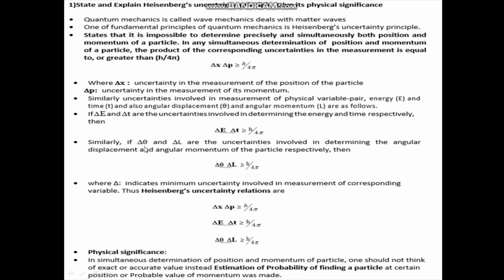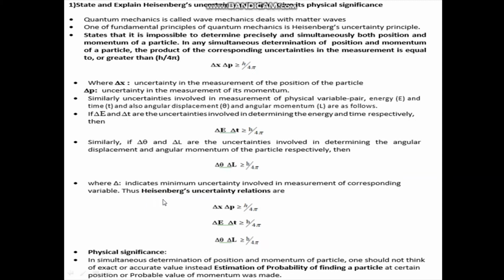Similarly, if delta theta and delta L are uncertainties involved in determining the angular displacement and angular momentum of the particle respectively, then delta theta into delta L is greater than or equal to h by 4 pi. As I said, here delta indicates minimum uncertainty involved in the measurement of the corresponding variable.